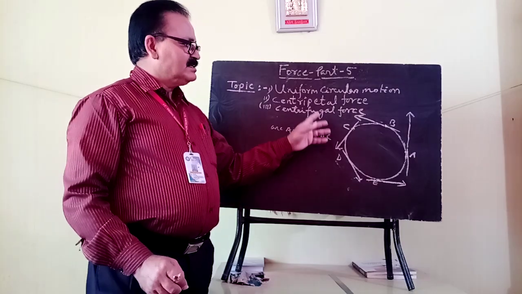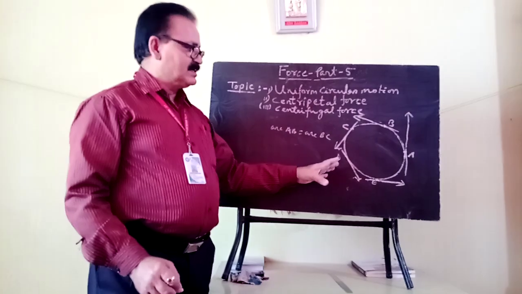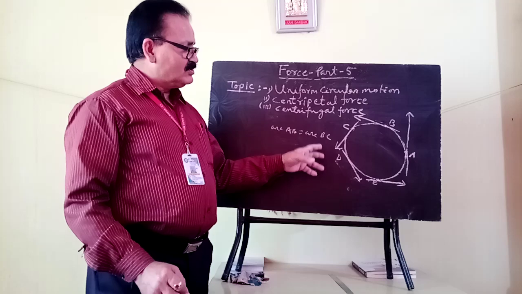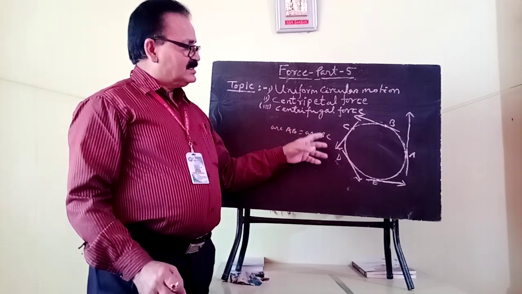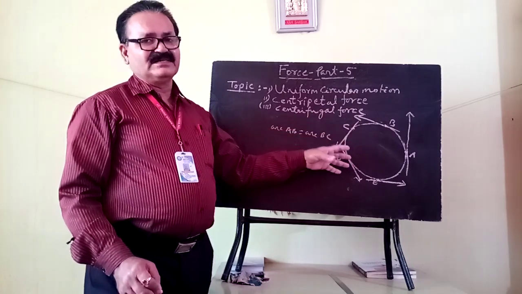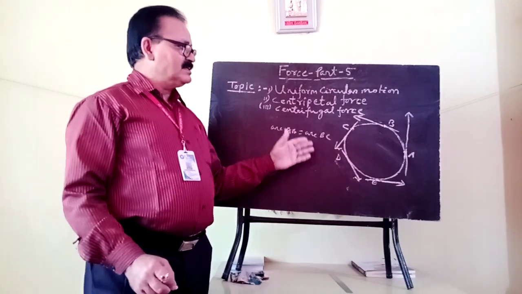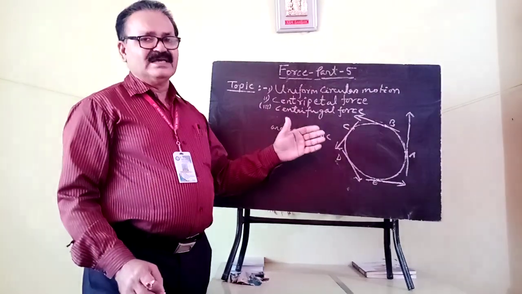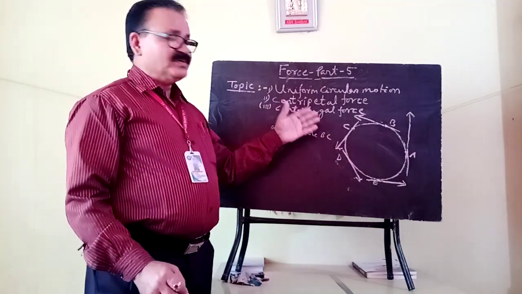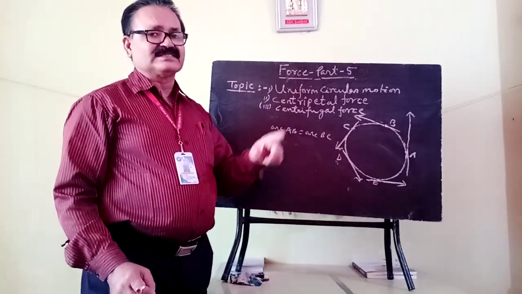So due to the change in direction, even if the body is moving with a constant speed, its velocity does not remain constant, but is variable. So the body is in accelerated motion. In linear motion, if the body is traveling with constant speed along a particular direction, the body is moving with uniform velocity and its acceleration becomes zero.